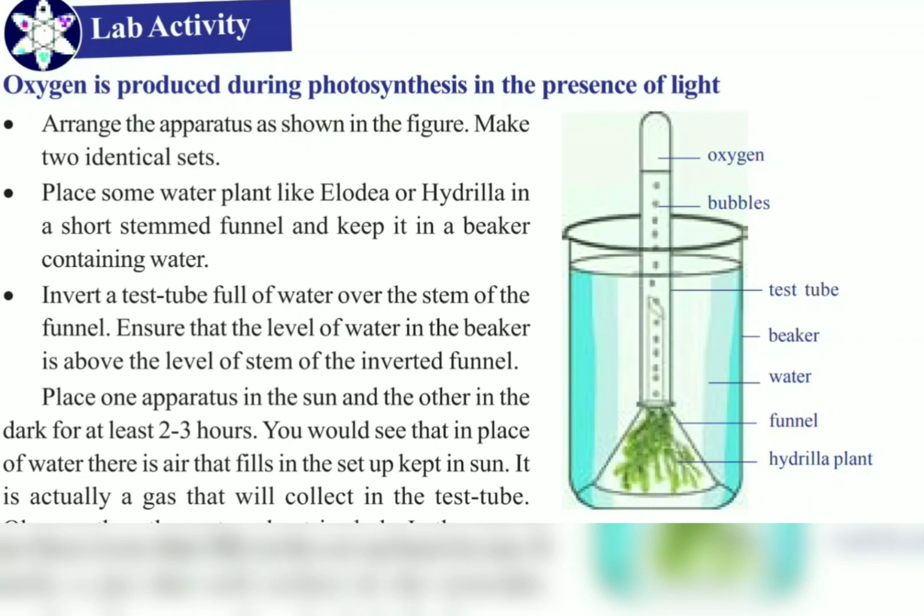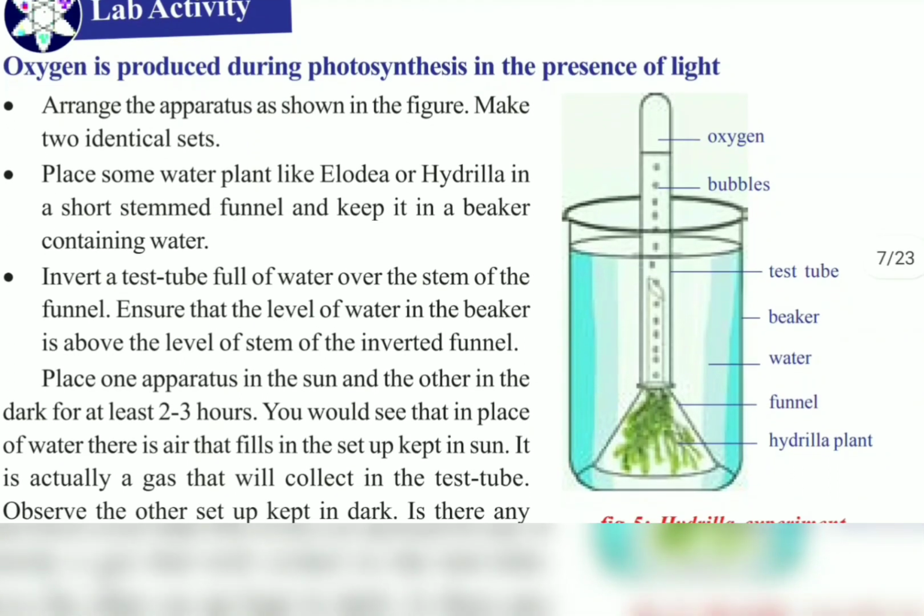See what you have to do with this. First of all, take a funnel and take a few hydrilla twigs and insert these hydrilla twigs inside the funnel, and see that all the cut ends of the hydrilla twigs should be towards the narrow end of the funnel. Now keep this funnel inside the beaker and fill the beaker with water. Now take a test tube, fill it with water and carefully invert it over the funnel.